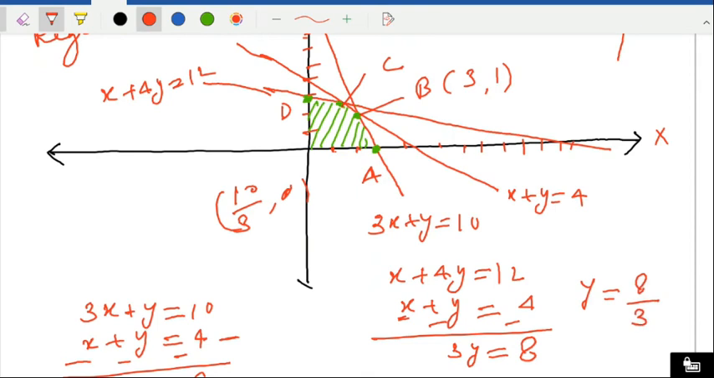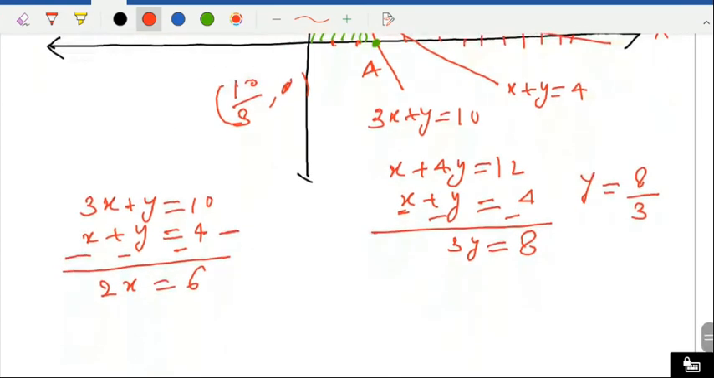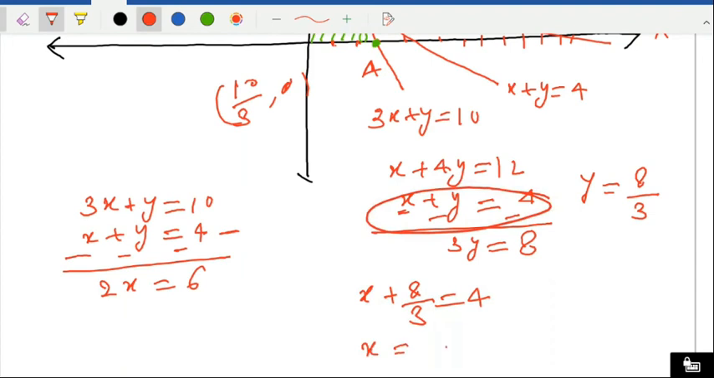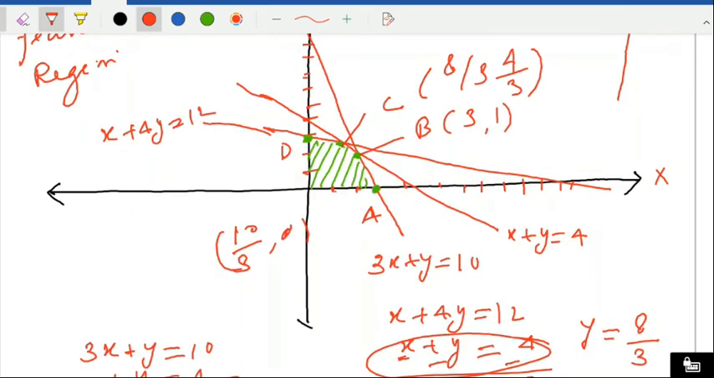And now find out the value of x. Put the value of y in the second equation: x plus 8 by 3 equal to 4. So x equal to 4 minus 8 by 3, so we'll get 4 by 3. Now check. So here are 2 points, B and C: 3, 1 and 4 by 3, 8 by 3. We check which is giving more profit.